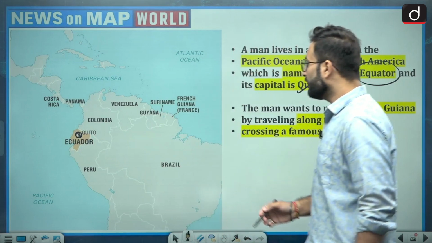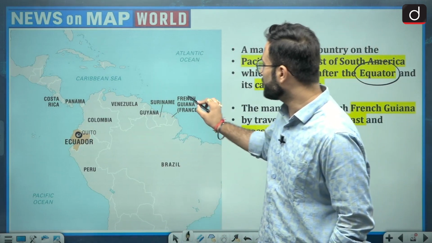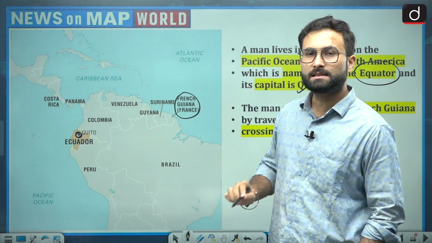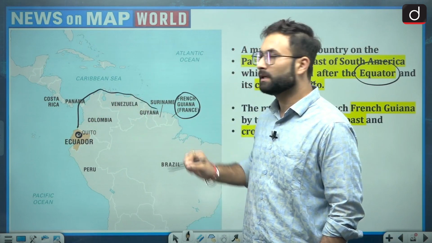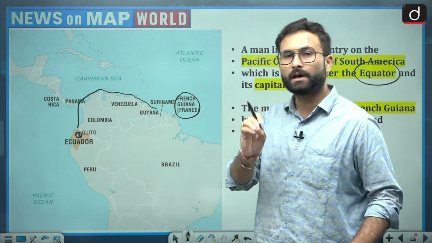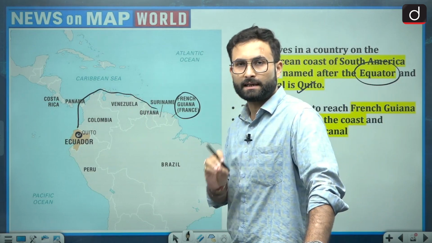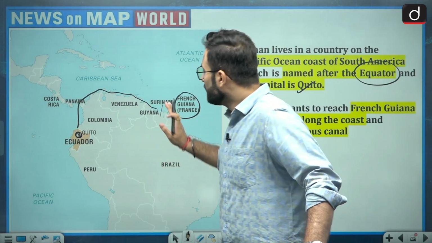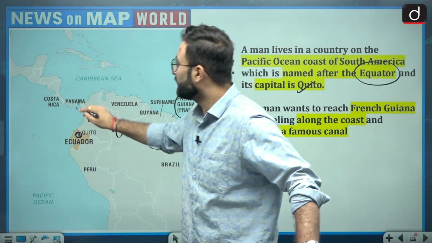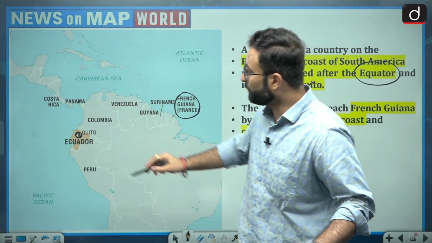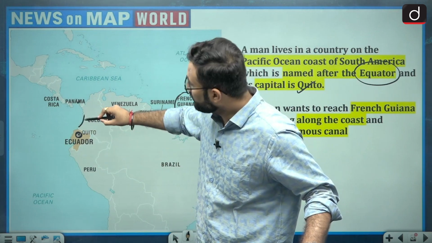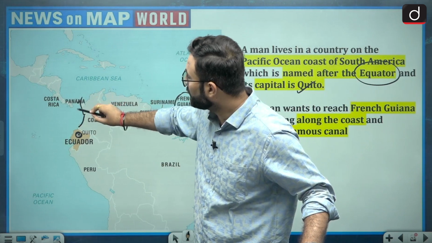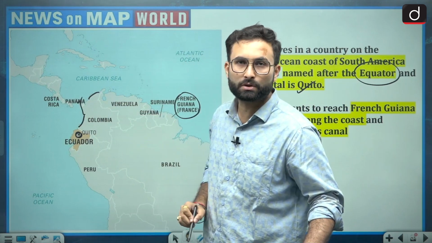Then we have to reach where? French Guiana. The condition is that we have to go through the coastline only. He has to follow the coast, and there is one important, famous canal system which he wants to pass. So here we have the Panama Canal as well. So what will be the route? First you will be starting from Ecuador, then you will be going to the Colombia coast. Then you will be crossing Panama over here, and then again to the Colombia coast over here.